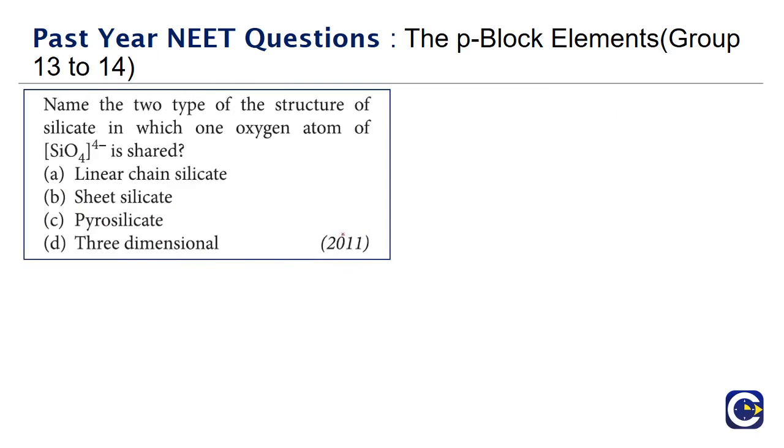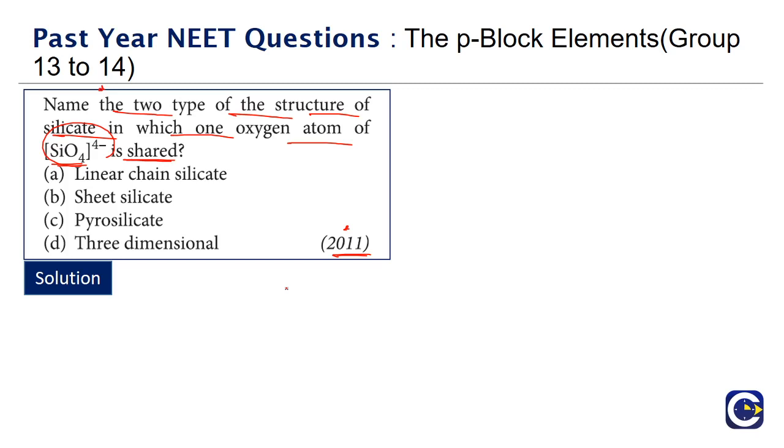Next we have another question that has come in 2011, again on silicates. Name the type of the structure of silicate in which one oxygen atom of SiO4 4 minus is shared. If you look at the normal silicates, the linear or the sheet or three-dimensional, we have SiO4 repeating units.